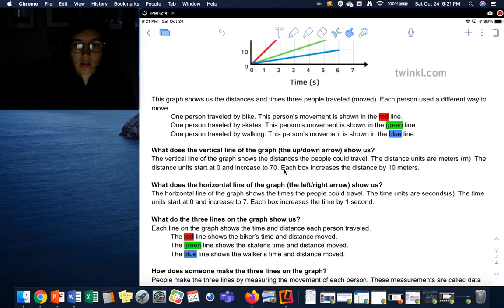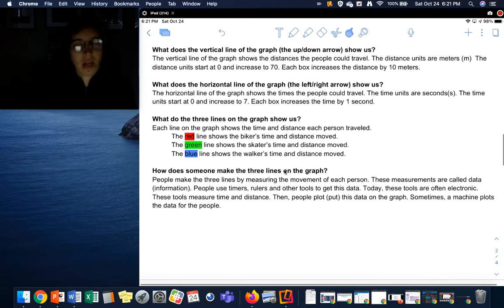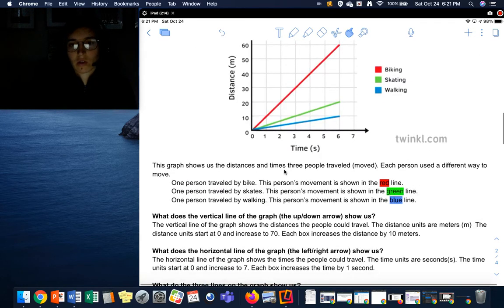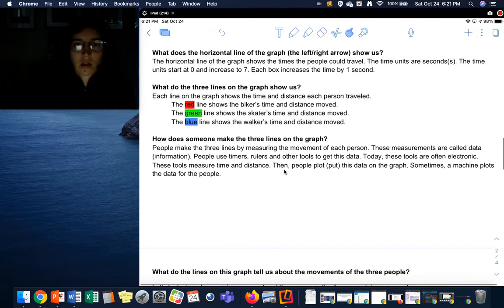All right. How does someone make the 3 lines on the graph? If you were trying to make these 3 lines, how would you do that? People make the 3 lines, or any line on a graph, by measuring the movement of each person. These measurements are called data, or information. People use timers, rulers, and other tools to get this data.